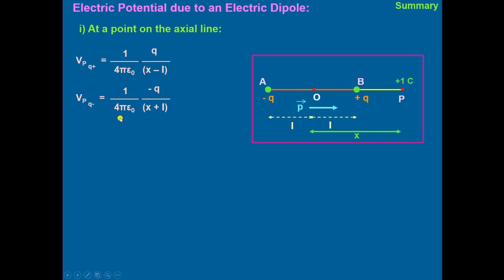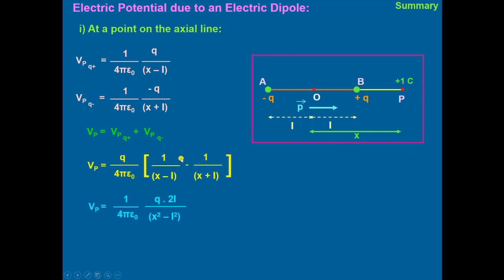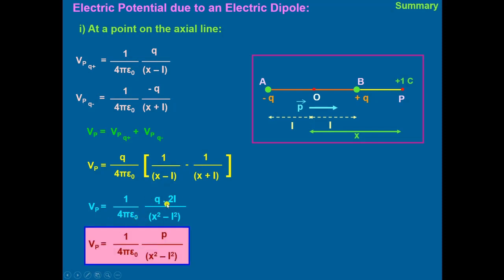The potential because of the positive charge is 1 upon 4 pi epsilon naught multiplied by Q upon x minus L, and because of the negative charge, the potential is 1 upon 4 pi epsilon naught multiplied by negative Q divided by x plus L. The total potential at P is the summation of the potentials due to the positive and negative charges, which comes out to be 1 upon 4 pi epsilon naught multiplied by Q multiplied by 2L divided by x square minus L square. This Q into 2L is the dipole moment.